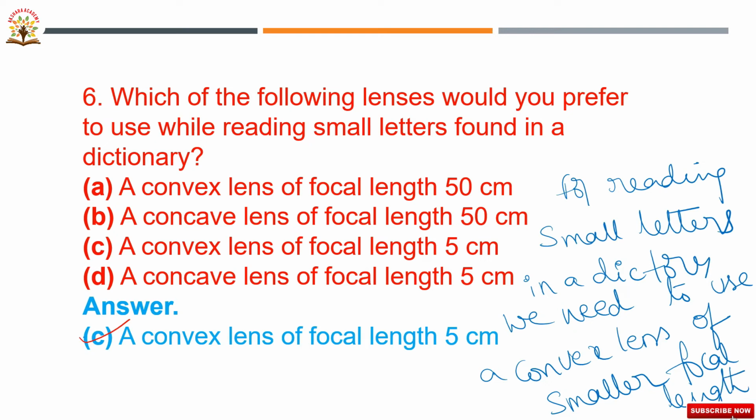So which option is correct? Third option is correct. Among these four options, a convex lens of focal length 5 centimeter is preferable for reading small letters in a dictionary. So for reading small letters in a dictionary, we need to use a convex lens of smaller focal length. Third option is correct. Okay, next we'll go to the next question.